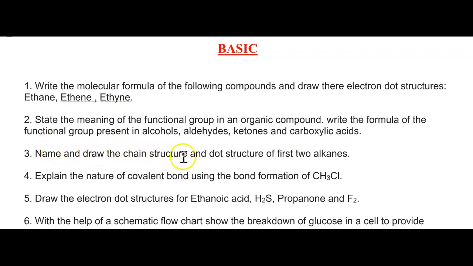Name and draw the chain structure and dot structure of the first two alkanes. Next, name the nature of the covalent bond using the bond formation of CH3Cl. This is a direct question from your textbook, and you can get the solution for it. Next, draw the electron dot structures for ethanoic acid, H2S, propanone and F2.